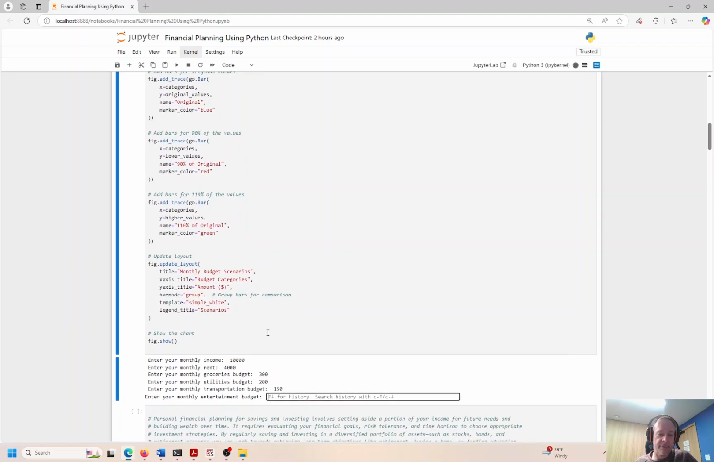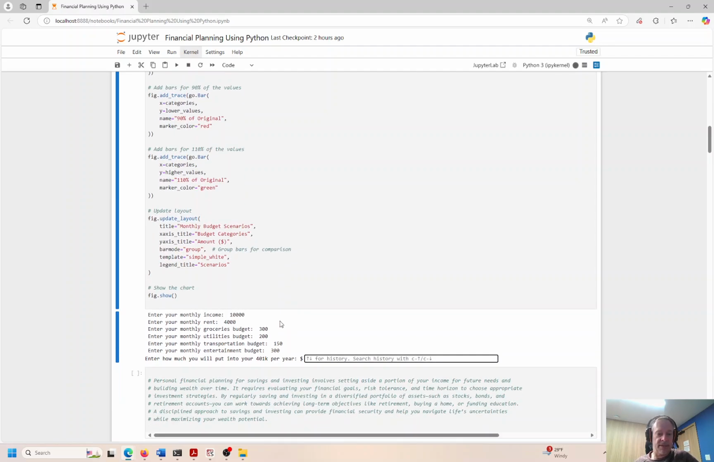And then monthly entertainment budget, oh, that could be anything. That could be pretty low, 50, $100, up to thousands. I'll just say 300, whatever. And then enter how much you will put into your 401k per year. Again, this is going to be different for everybody. That's an input. This is going to be very dynamic to capture all the possible scenarios. I'm going to say per year. So if you're paying attention, these others are monthly, this is per year. I think the maximum is 20K or 22K now. Over a certain age, it's more. I'm going to say 18,000. I know I don't put 18,000 in, but should.